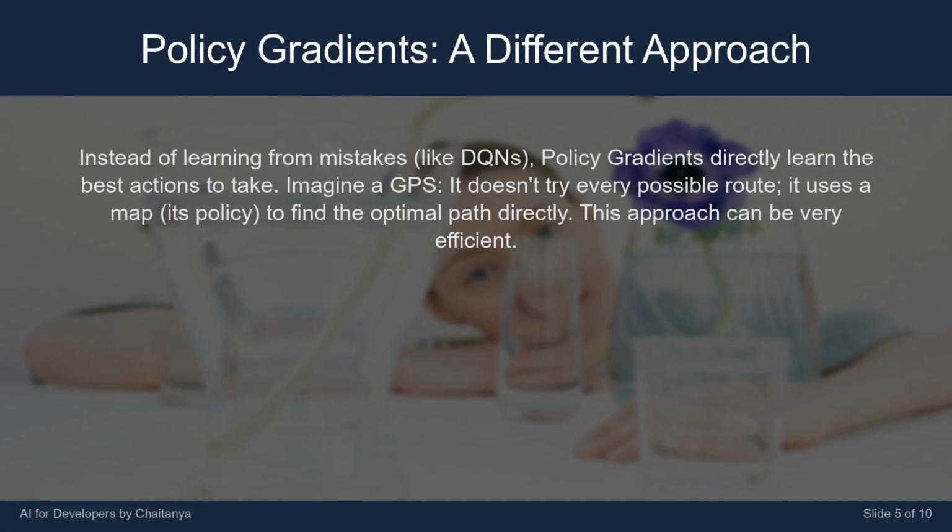Instead of learning from mistakes, like DQNs, policy gradients directly learn the best actions to take. Imagine a GPS. It doesn't try every possible route. It uses a map, its policy, to find the optimal path directly. This approach can be very efficient.